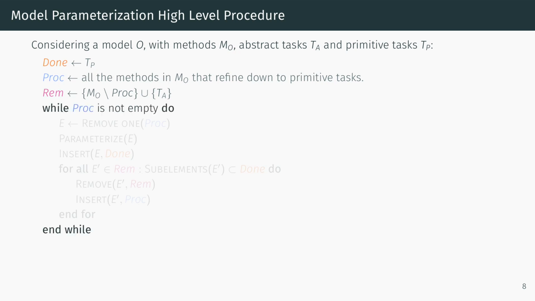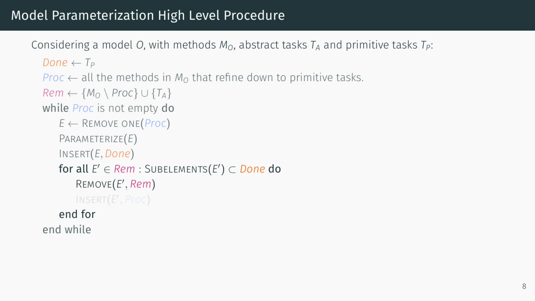While we have elements that are still to be processed, we get one of them, we extract its parameters, and then we say that this element has been parameterized. Then, for all the remaining elements that need to be parameterized, we check if all their sub-elements now are parameterized. If so, we remove them from the remaining set, and we put them in the set of elements that are ready to be processed, and we repeat this process until nothing is left to be processed.